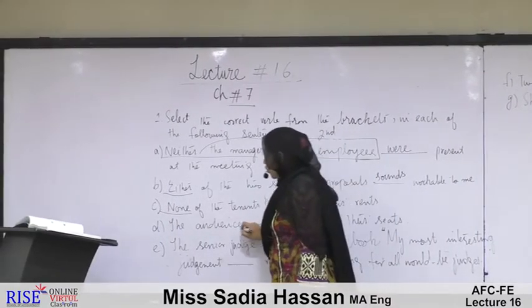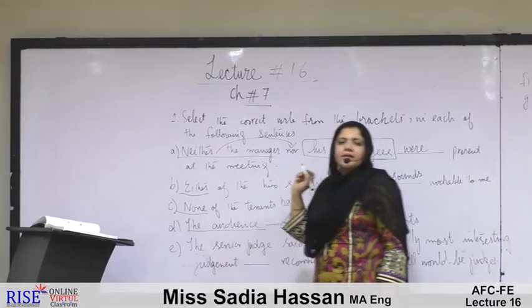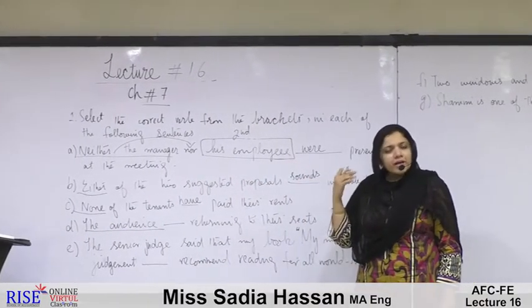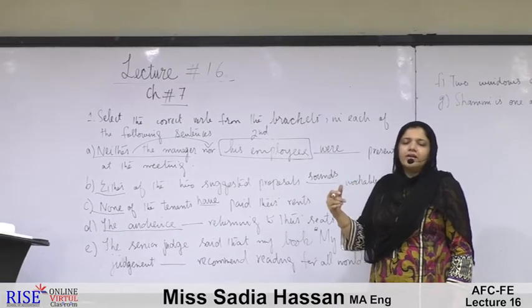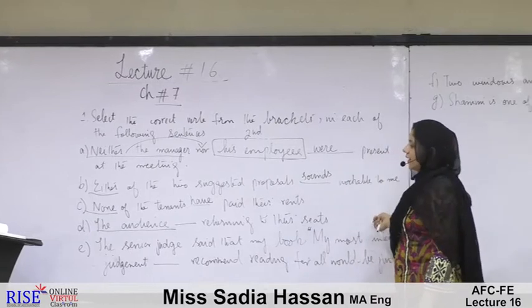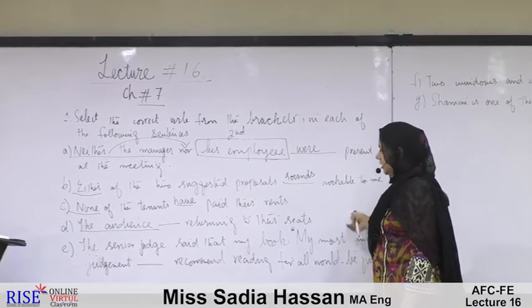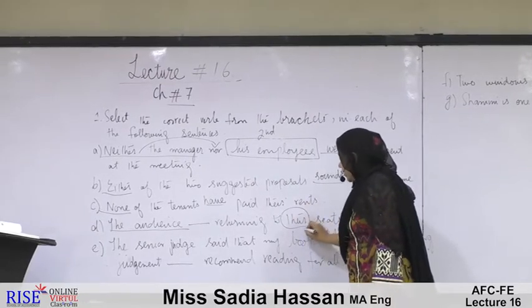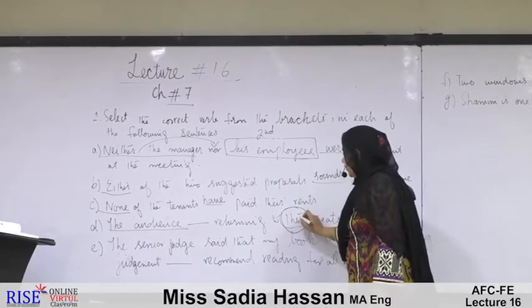I have told you in the last lecture that collective nouns take a singular verb, but whenever some conditions are there, we sometimes use a plural verb. For example, here that particular condition is met. Here we are talking about the number of the audience, about the number of different persons.